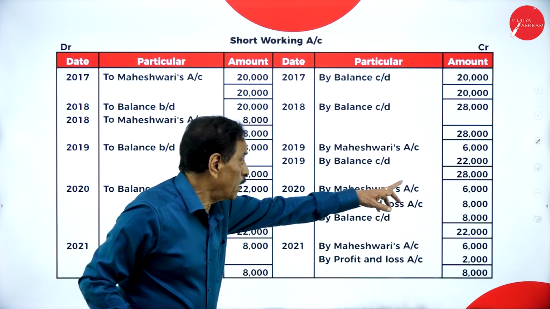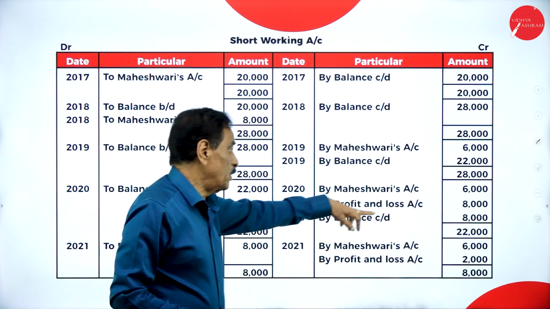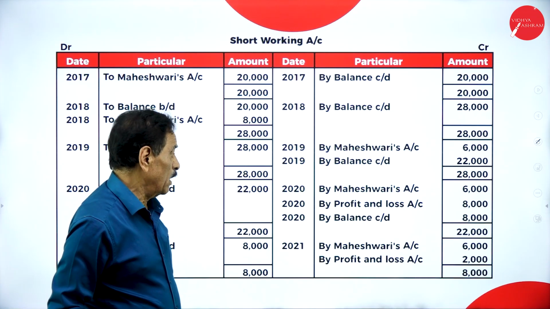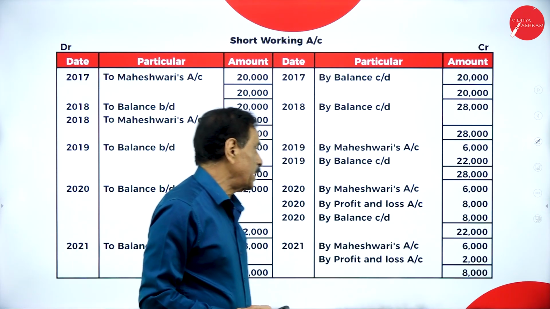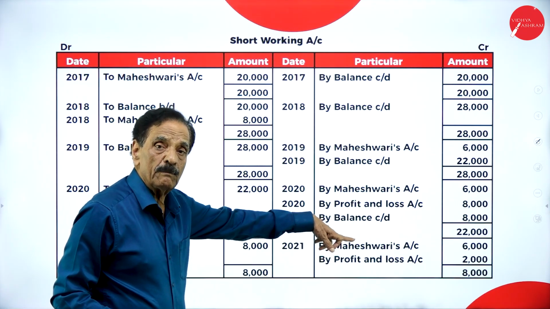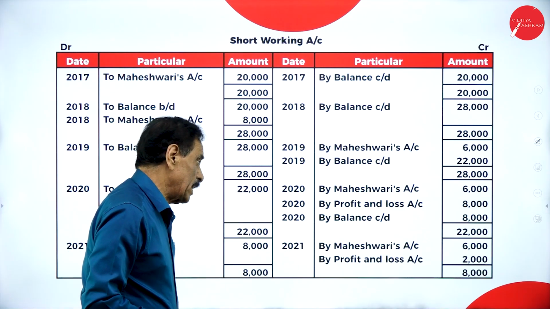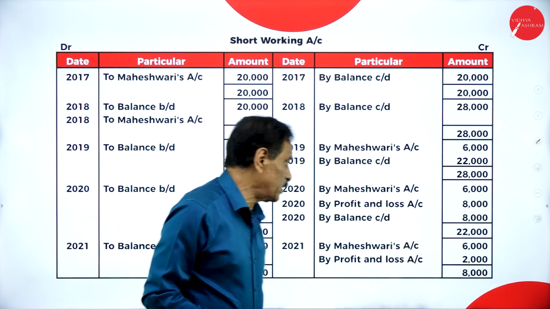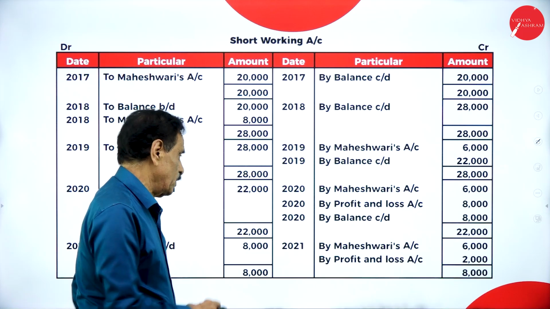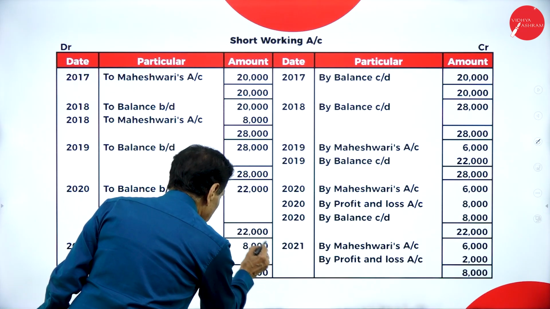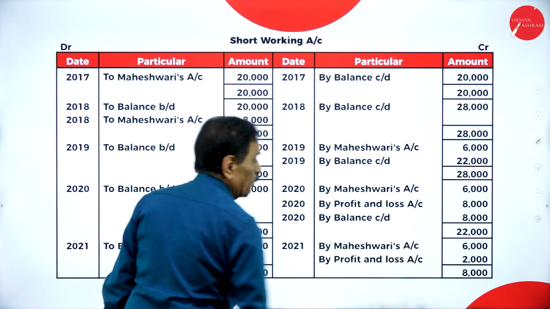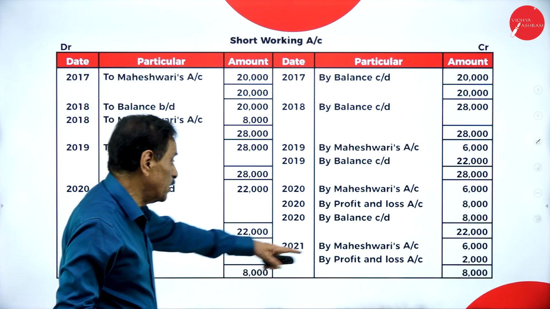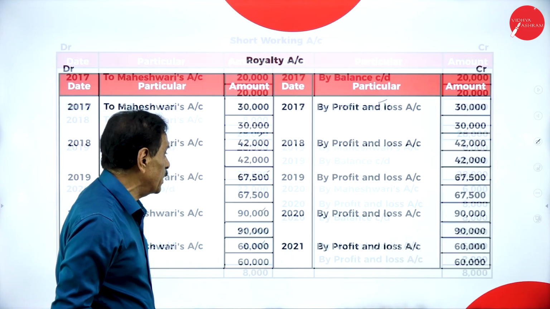So, what's the balance brought down? 22,000. Maheshwari, how much recover? 6,000. How much could you not recover? 8,000. Carry forward is how much? 8,000. Brought down 8,000. How much do you recover? 6,000. How much could you not recover? 2,000. What's the total amount to be recoverable? 8,000. How much recover? Only 6,000. How much could you not recover? 2,000. That we have shown here.